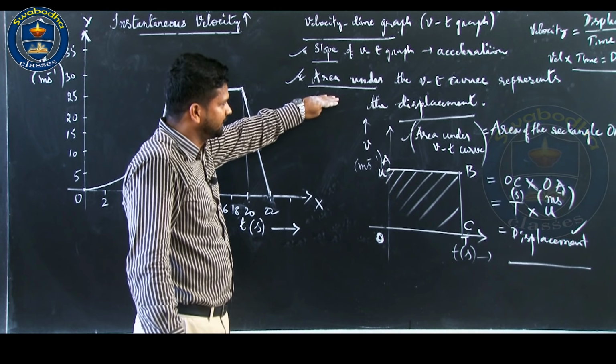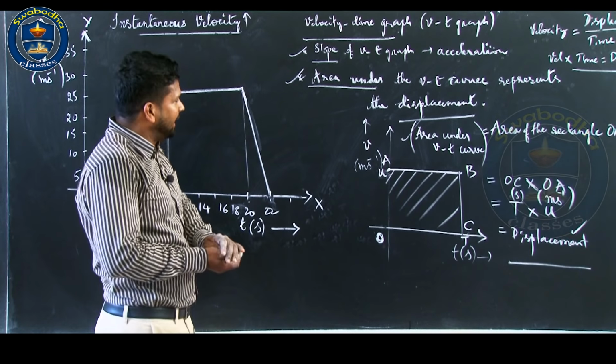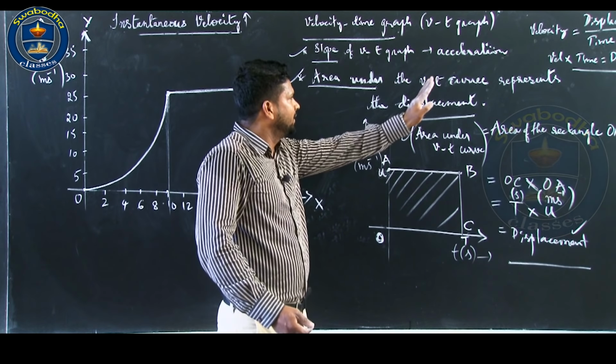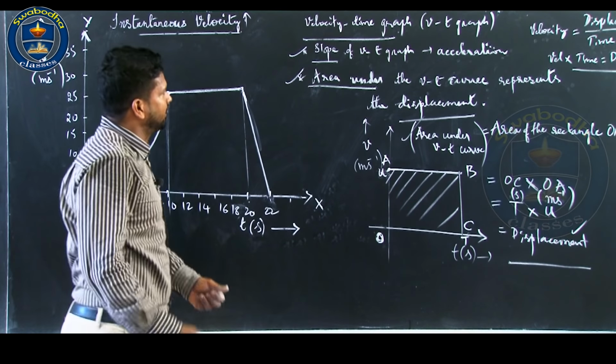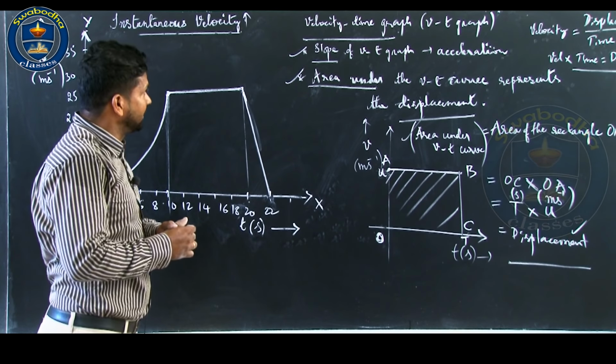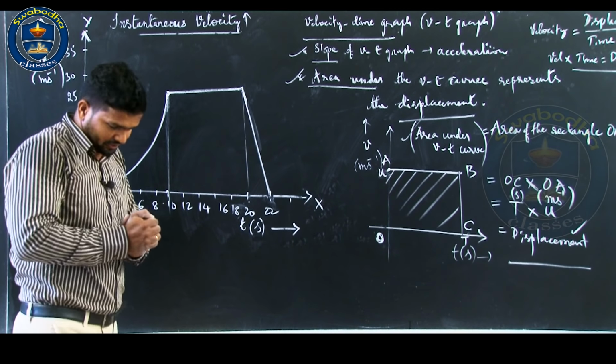But through this simple example, the area under the Vt graph for any body in motion represents the displacement over the time interval. I am going to use this idea while deriving kinematic equations for uniformly accelerated motion.